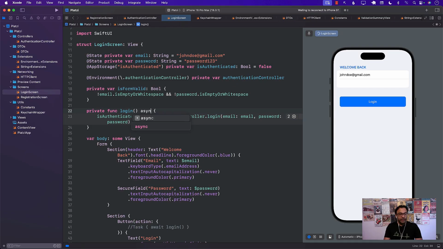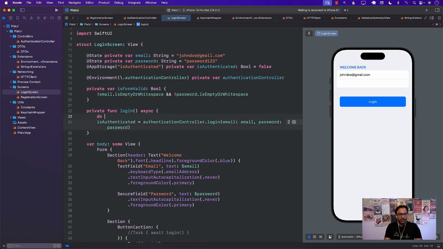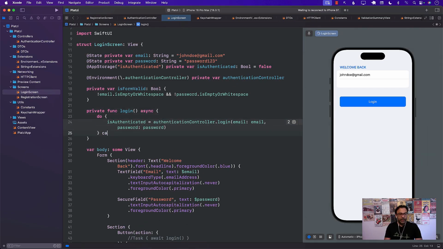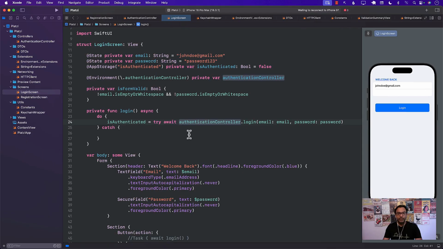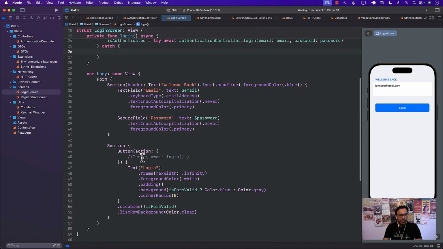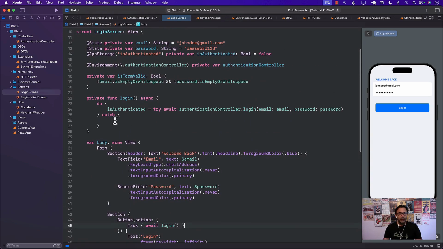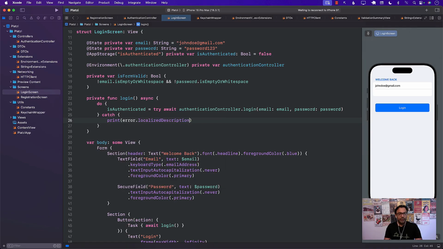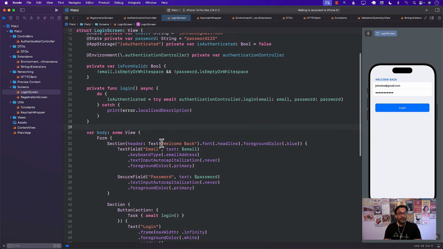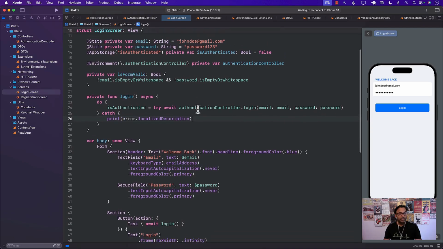This will be an async function. And I think all of this should be in a try catch. And we will have to use try await over here. Let's actually make sure that we have a little bit of size over here. And then we can call this function in the task right there. Okay. And when you catch it, we can simply go ahead and, for now, we can simply print it out over here. All right. And that's it. I mean, that will be our login screen, right?